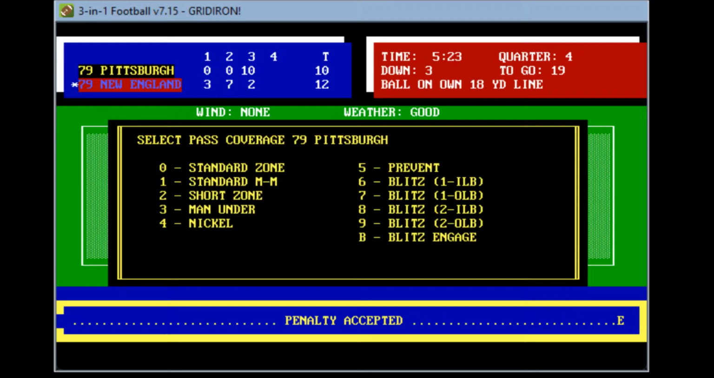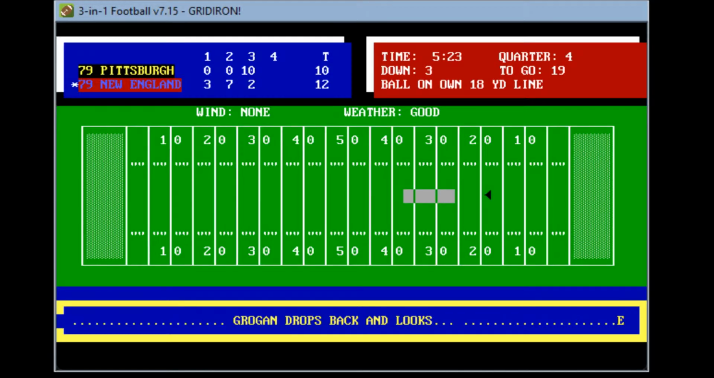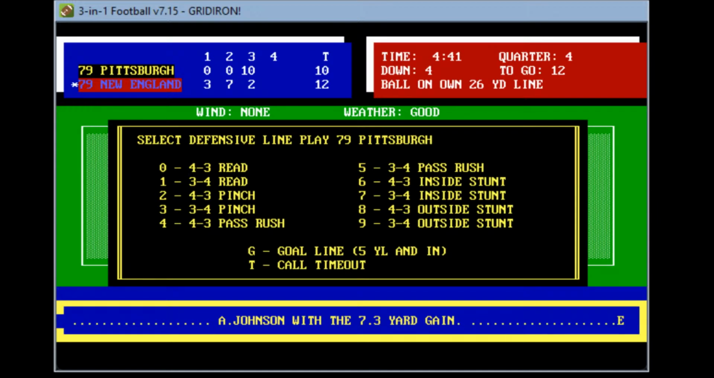Pittsburgh now going to go again, going back to this blitz. Actually, they're going to go two little man under here, see if they can catch New England and get a pick here. Searching for Andy Johnson over the middle. He completes it at the 25 to the 26. Definitely not enough. 4th and 12, and Pittsburgh again will get a last opportunity here to win this football game.